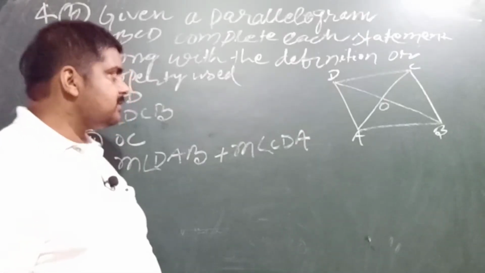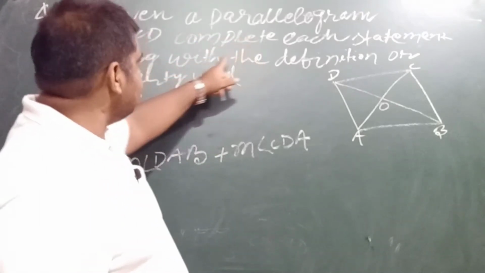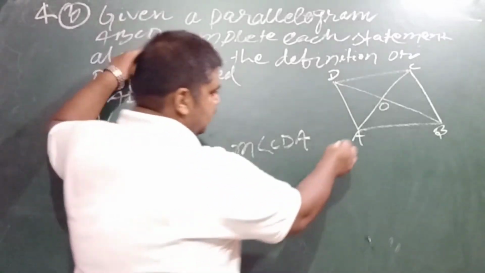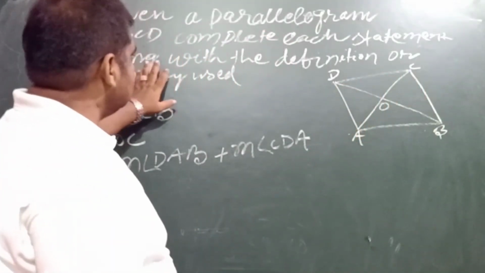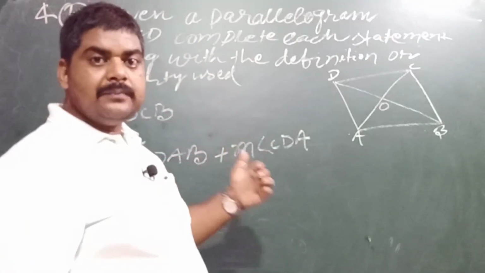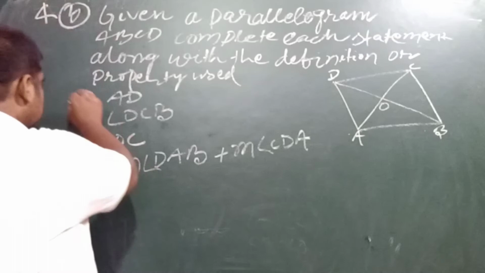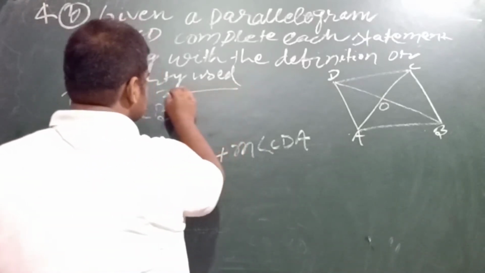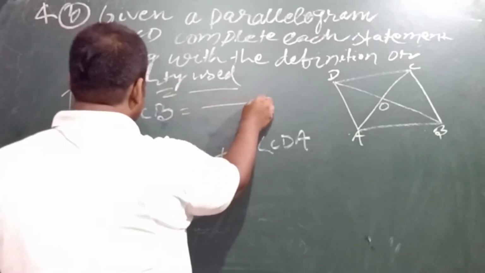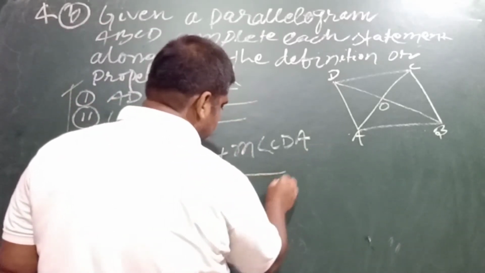My dear student, it has been given that ABCD is a parallelogram, and by the help of the properties or definition, you have to solve the following. Some fill in the blanks have been given, and you have to write down the values.